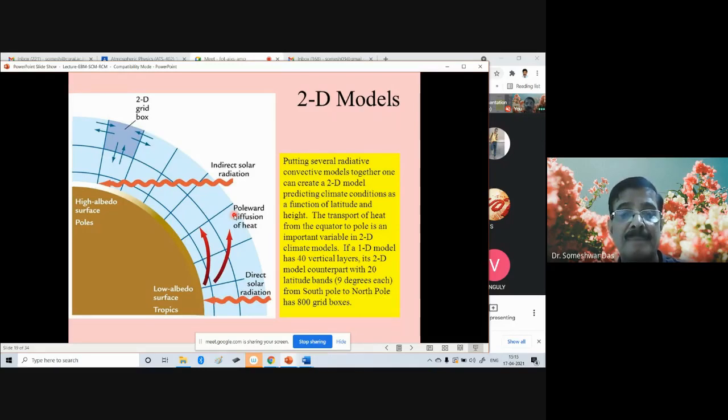Also, as it goes to this side, it cools, and as it cools, it starts sinking. So we have a cellular structure of the motion, and that is the Hadley cell, Hadley circulation. All these things are, of course, the subject of the general circulation of the atmosphere, which I hope you have studied earlier. Okay, so this is a schematic representation.